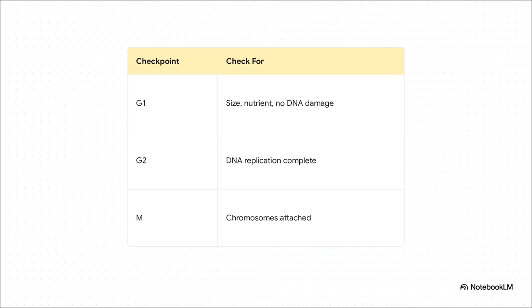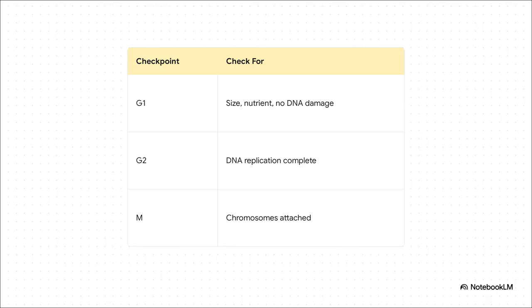At the G1 checkpoint, the cell inspects itself to ensure adequate size, sufficient nutrients, and confirms there is absolutely no DNA damage before it commits to copying its blueprint. Later on, at the G2 checkpoint, it verifies that DNA replication completed successfully and double-checks again that the newly replicated DNA isn't damaged.